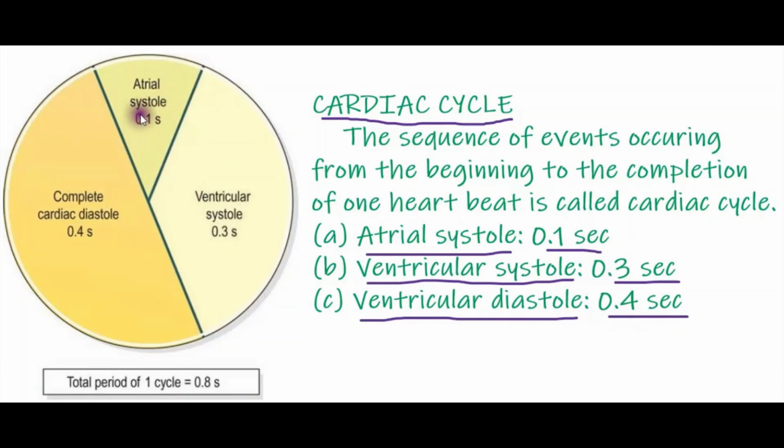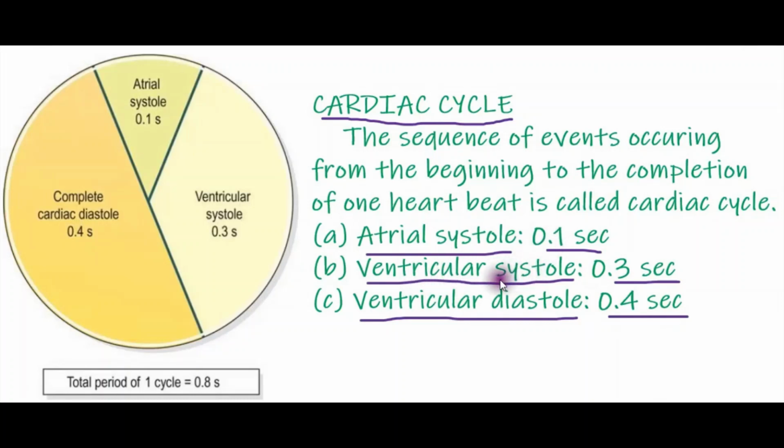See here, atrial systole 0.1, ventricular systole 0.3, and the last one, ventricular diastole, 0.4 seconds. Atrial systole means contraction of the auricles. What is the meaning of systole? Contraction. So contraction of the auricles is the atrial systole, duration 0.1.